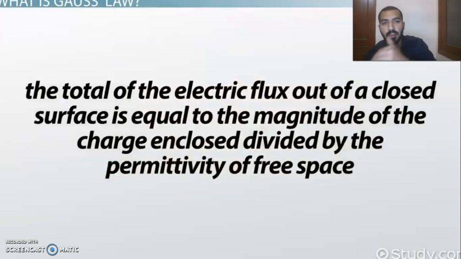So the electric flux is equal to the magnitude of that charge which is present inside the surface divided by the permittivity of free space. What is permittivity of free space? Permittivity is a constant that tells us how the field is interacting with the surface, how the field is coming out of that surface in free space. That is called permittivity of free space. It has a constant value.